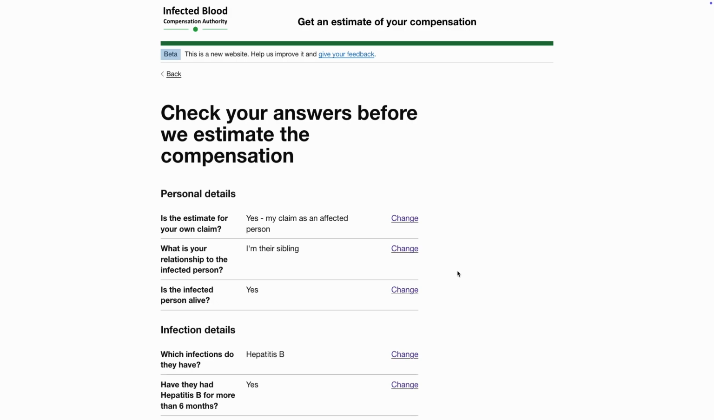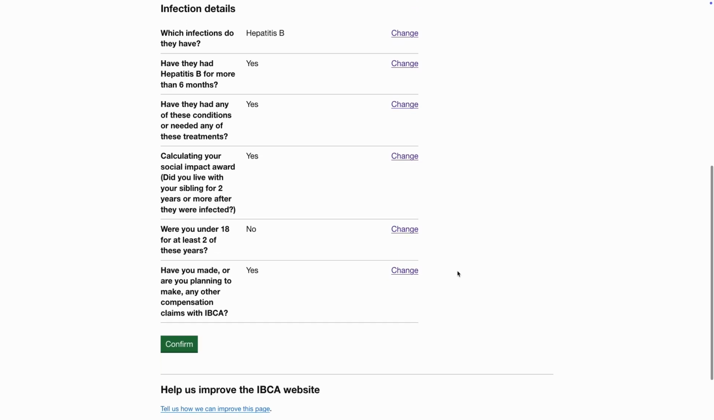Finally, before the compensation claim is estimated, you will be asked to check your answers and confirm that they are correct. Click Change if you need to make amendments to the answers. Once you're happy with your answers, click Confirm to progress to the next step. In this example, the person is happy that the information they have provided is accurate.